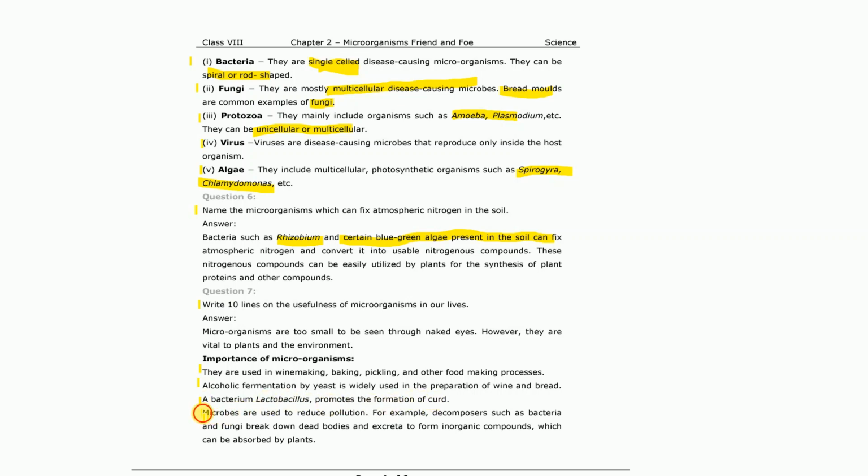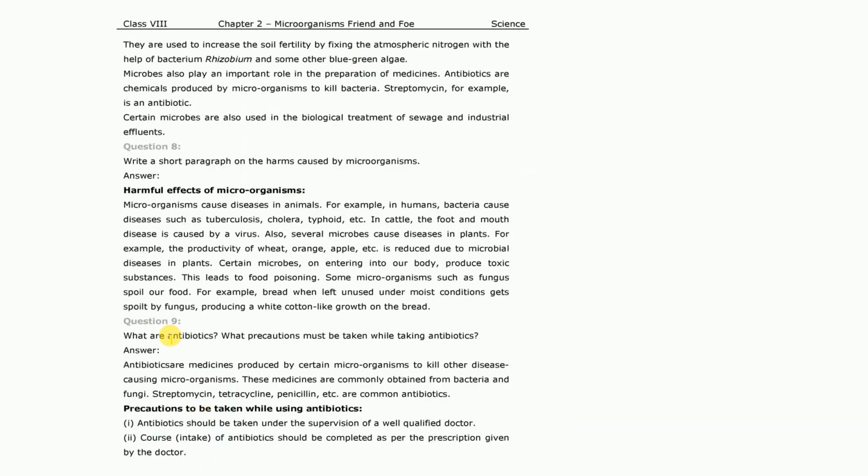The microbes are used to reduce pollution, and they also help to increase soil fertility by the process of nitrogen fixation by the bacteria rhizobium and the blue-green algae. They also help in the preparation of medicines, the antibiotics.